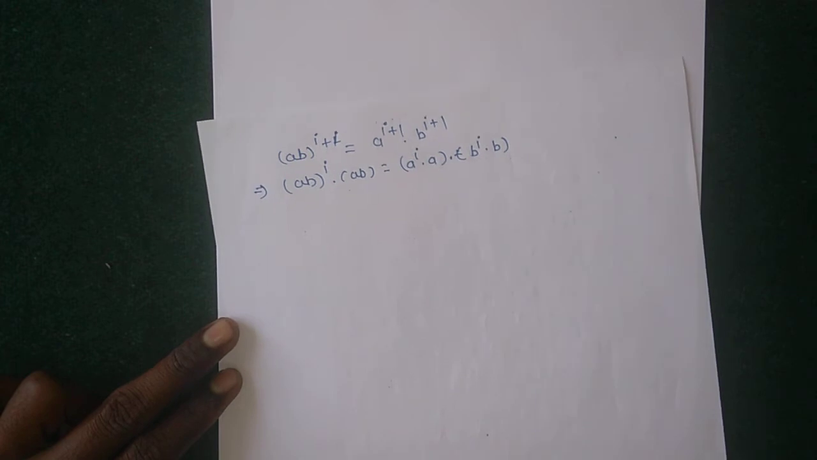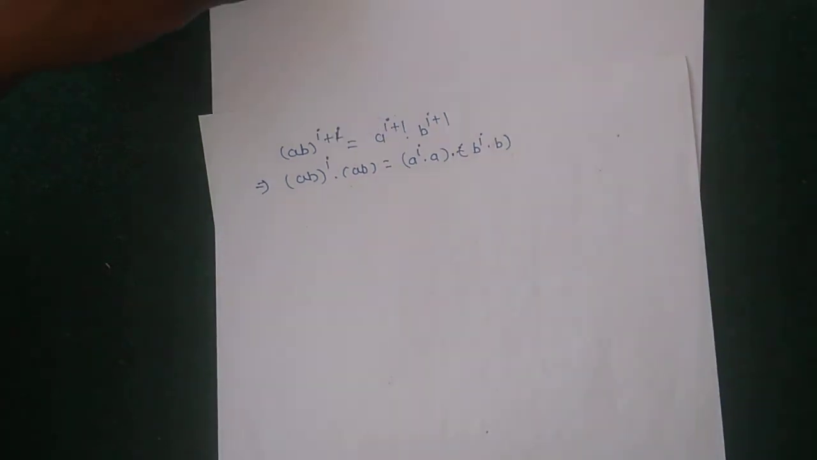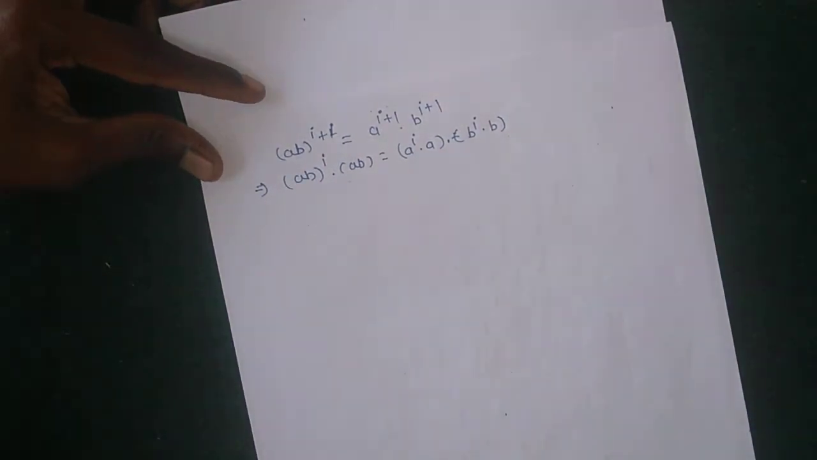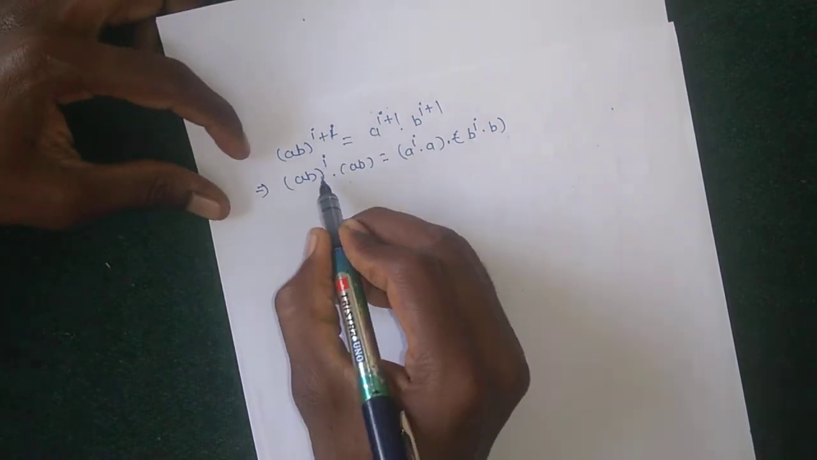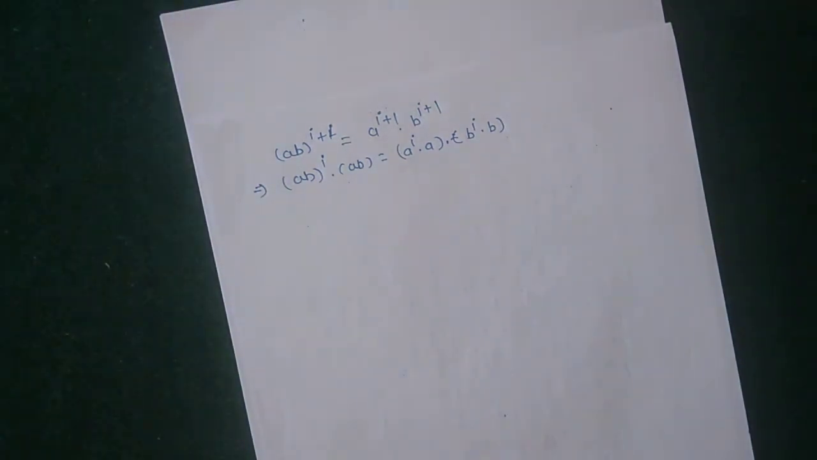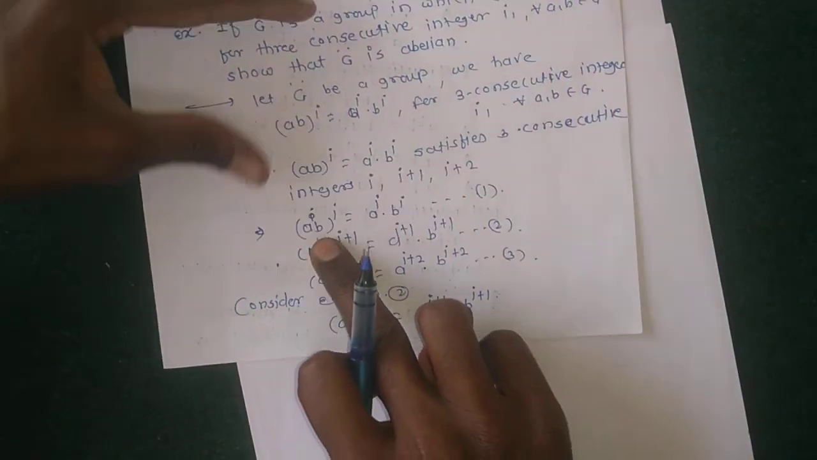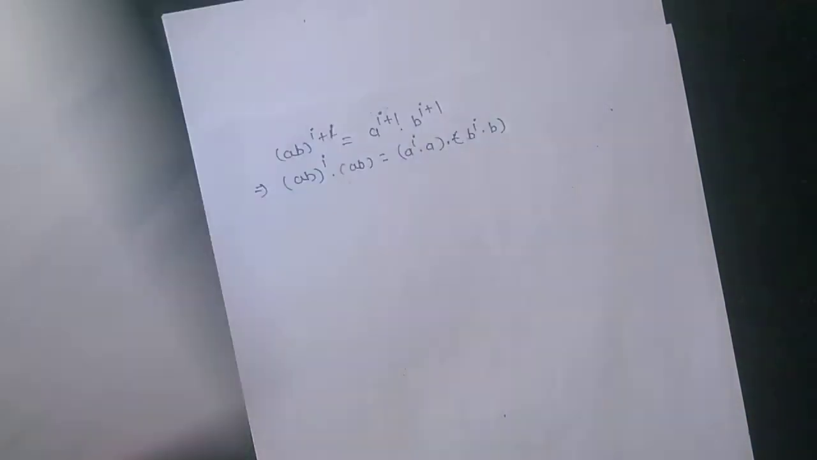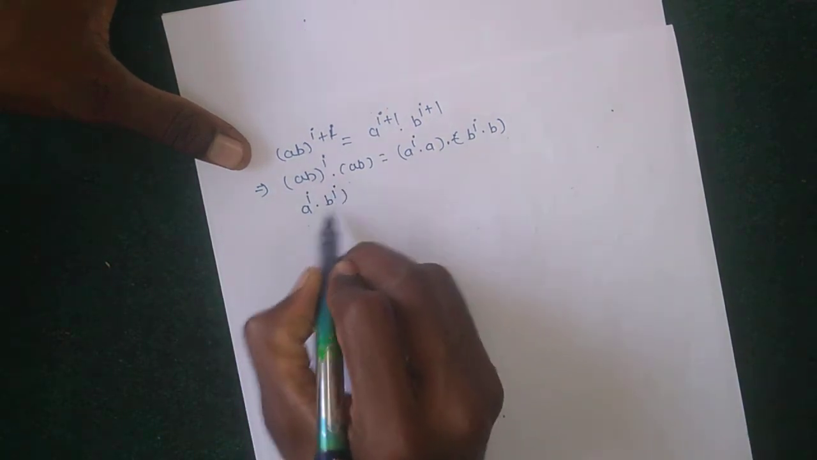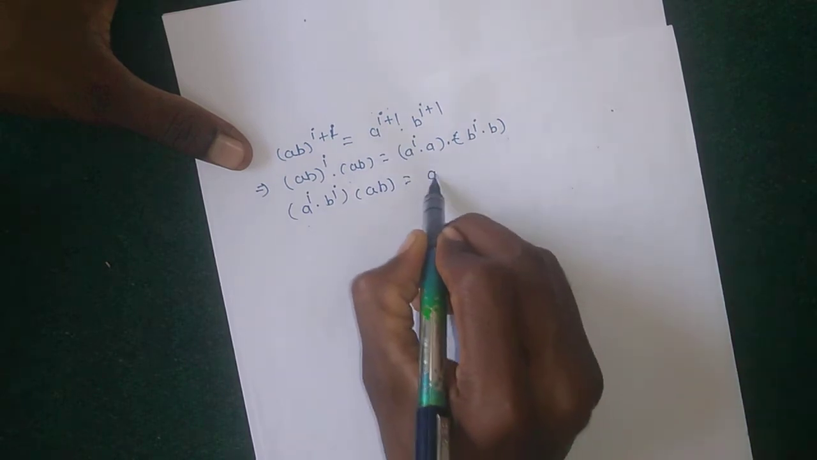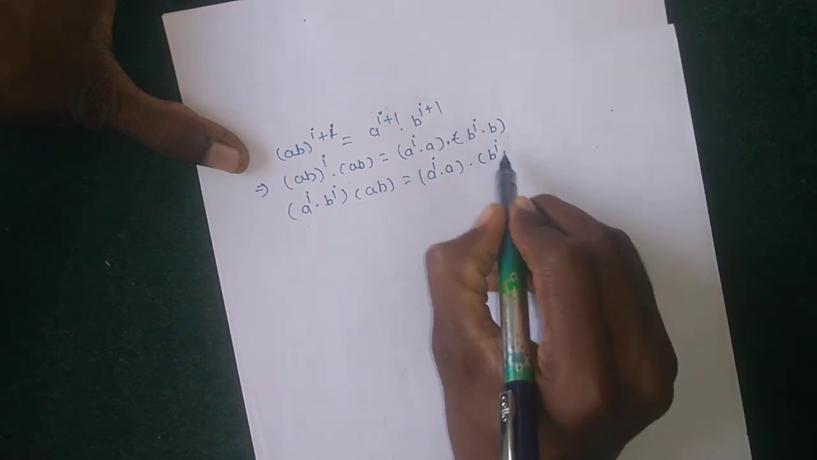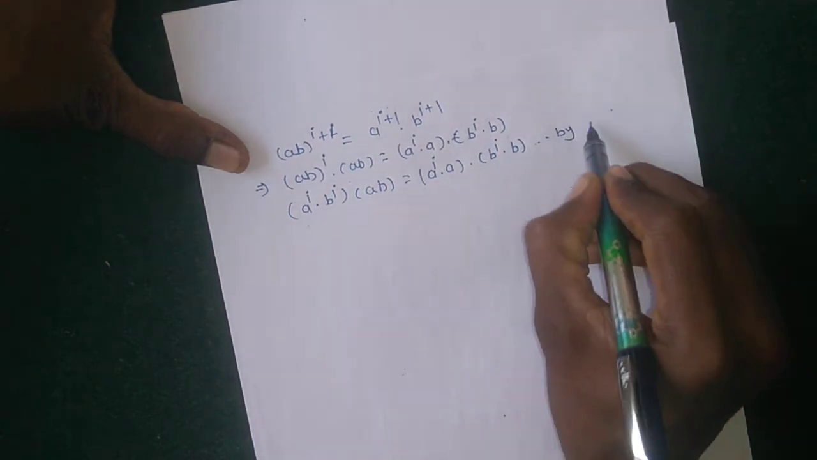Again, therefore (ab)^i, by using the first equation. The first equation says that (ab)^i = a^i b^i. Putting this value here, a^i b^i into ab equals a^i into a into b^i into b, by using 1.